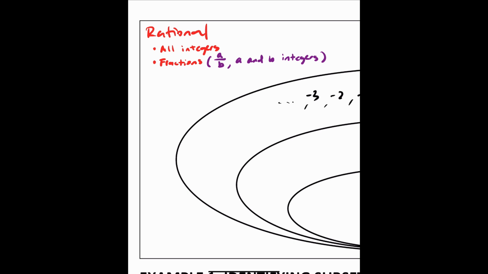So rational numbers are all integers, can be expressed as fractions, and they can have terminating decimals. And they also can have repeating decimals.